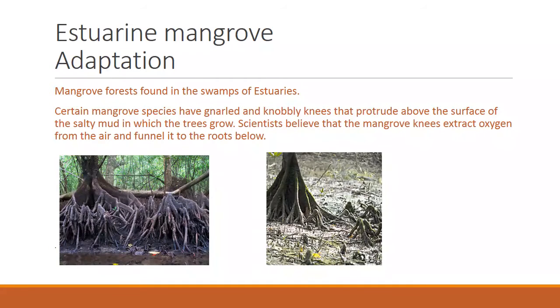So first I will tell what is an estuary. An estuary is a place where a river or stream opens into the sea. It means the mouth of the river. Bent knees are considered as the knobbly knees, bent shaped knees. Protrude means extend or exposed beyond or above a surface. So, estuarine mangroves have gnarled and knobbly knees that protrude above the surface.